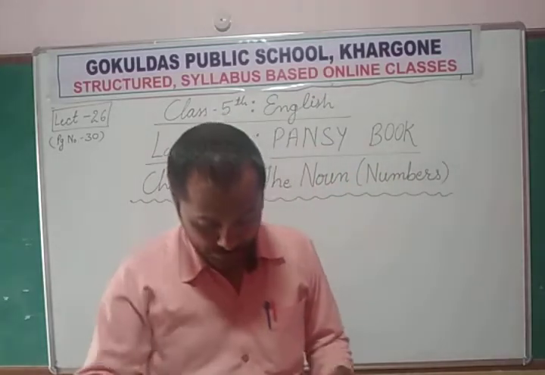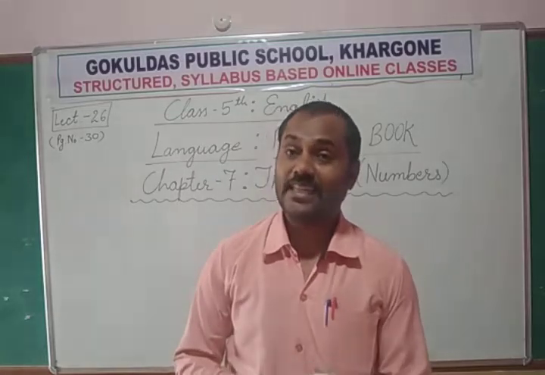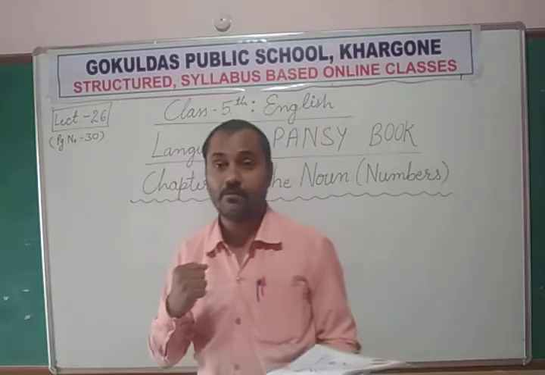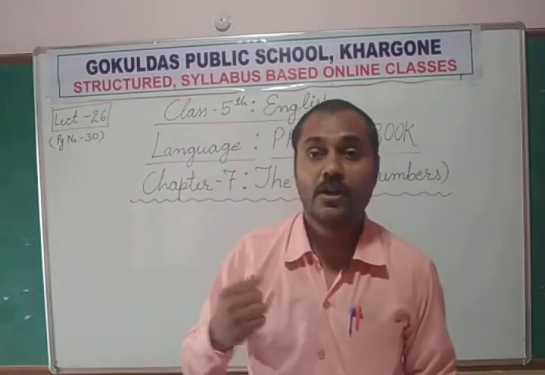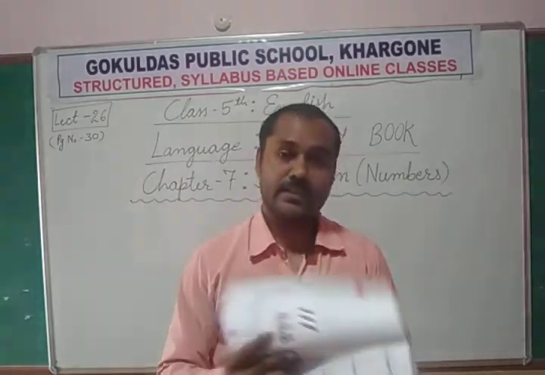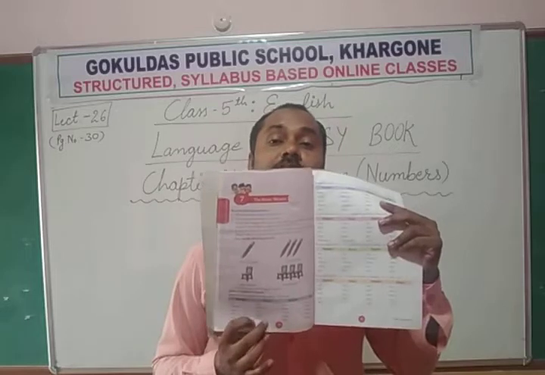Now open page number 30. We are going to study something which will increase our knowledge about English, and we will have more command over this language. So this is chapter number 7, page number 30.